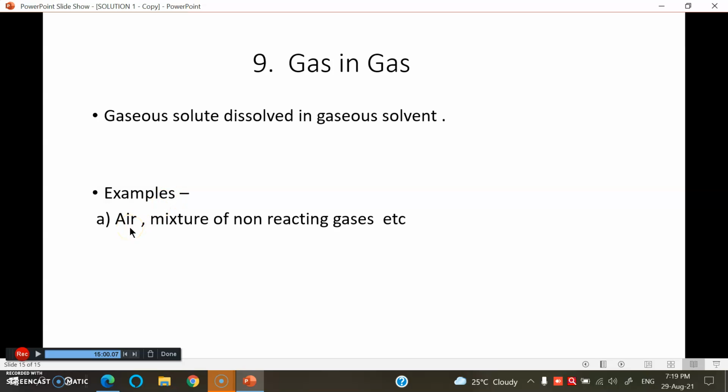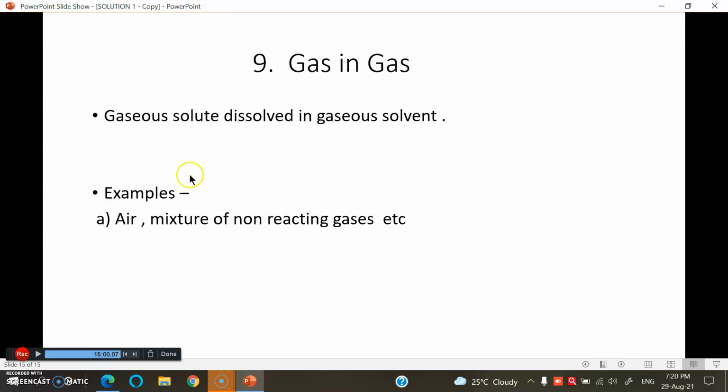Air is a mixture of nitrogen, oxygen, carbon dioxide, water vapor, some noble gases, forming a homogeneous mixture, air. Various non-reacting gases are mixed together, forming a homogeneous gaseous phase, that is the example of gas in gas.